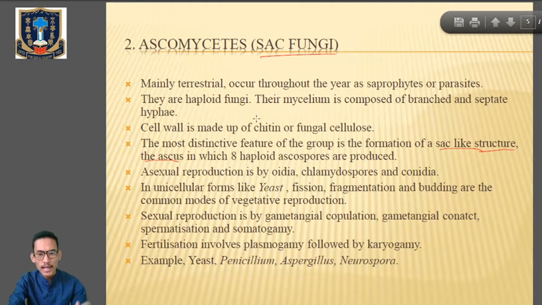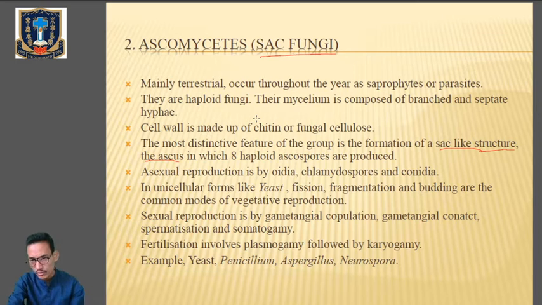Okay, now in this ascus we will find 8 haploid ascospores. Clear? So in this sac-like structure called ascus, 8 haploid ascospores are produced, and these are formed by the sexual fusion of 2 hyphae of opposite mating type. These 8 haploid ascospores are formed by the sexual fusion of 2 hyphae of opposite mating types.